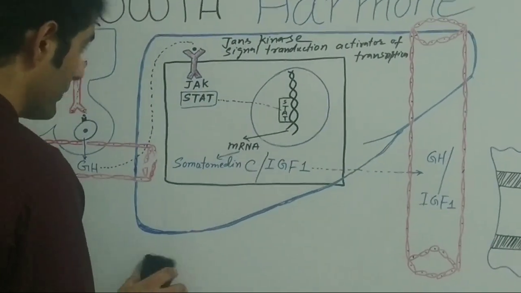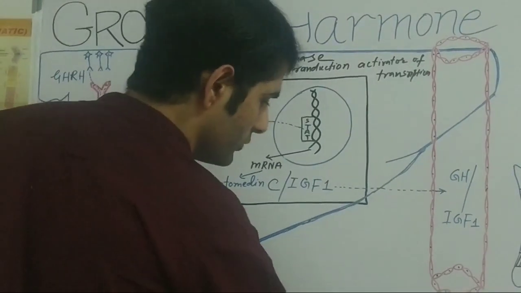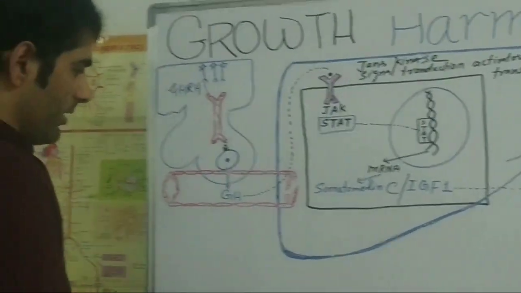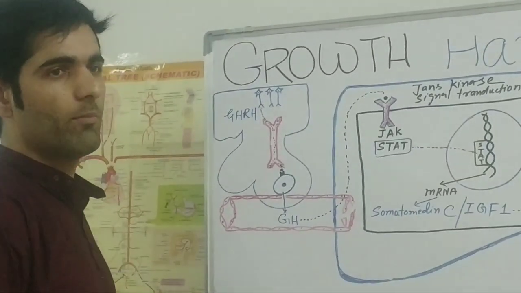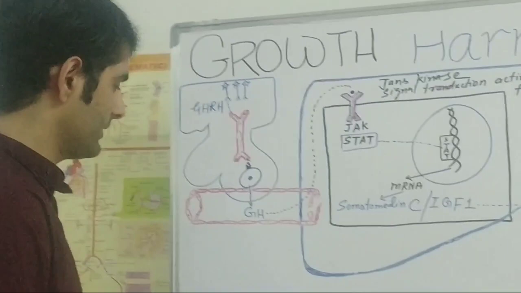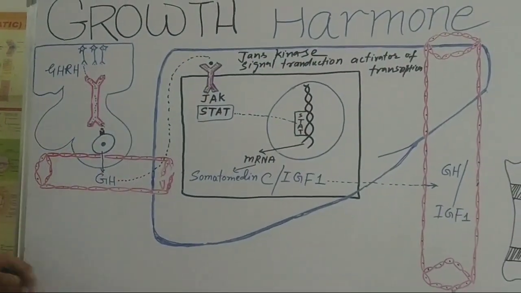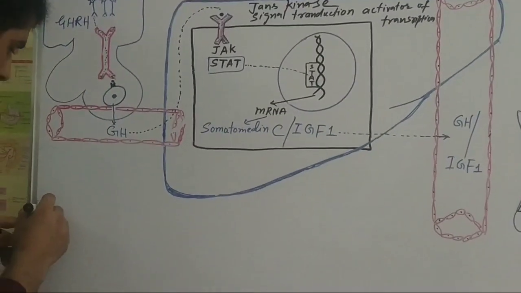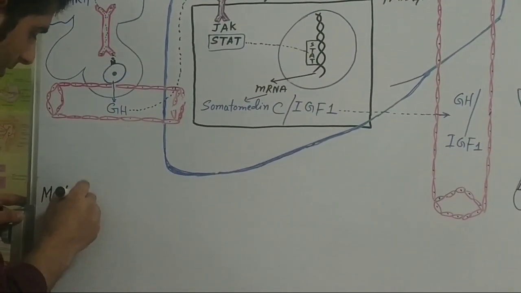Now we are going to look at the effects of the growth hormone. Growth hormone has effects on the metabolic functions as well as on non-metabolic conditions. First, we will see what are the effects of growth hormone on metabolic conditions. First, we will see the metabolism.